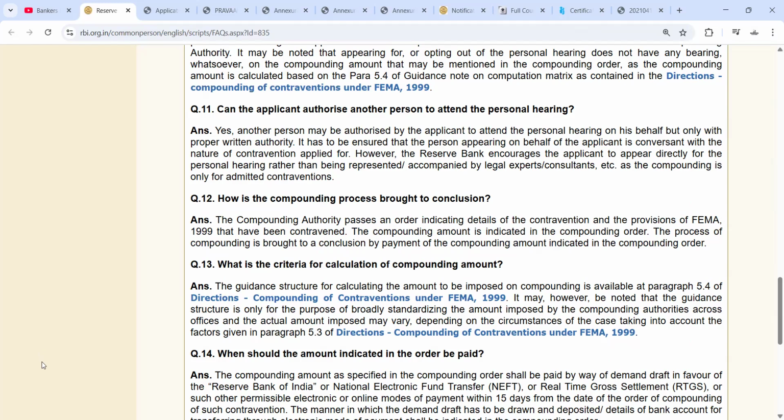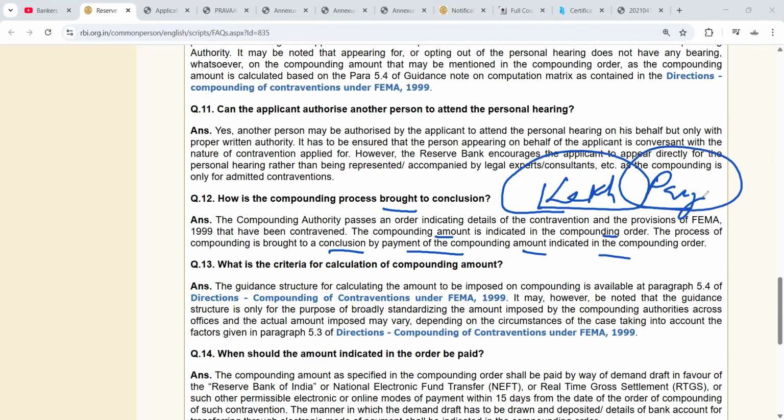Whatever penalty they impose will be put in this order, and the process of compounding is brought to conclusion by payment of the compounding amount indicated in the order. So suppose somebody has done something and they put a penalty of 1 lakh, so that order will be passed and he has to pay the money, and then he will be free from this problem.